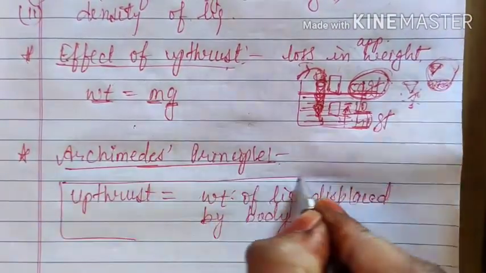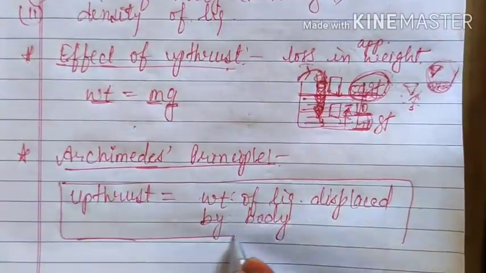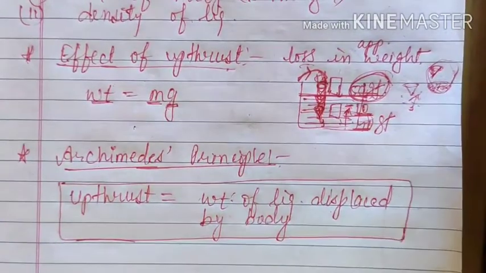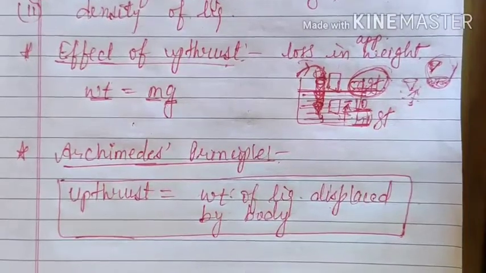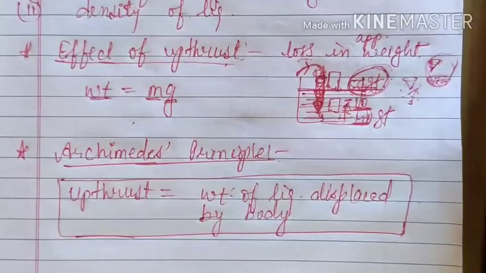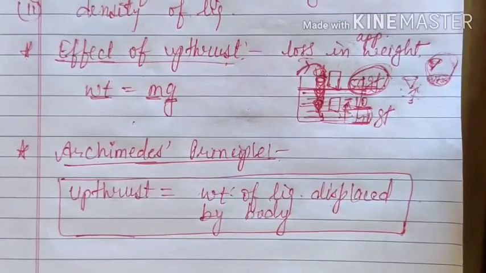That means whenever any solid body is immersed into fluids, meaning gases and liquids, one force acts on it in the upward direction, opposite to weight, and that upward force is known as upthrust force, and it is equal to the weight of the liquid displaced by it.